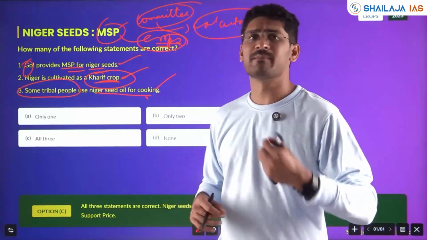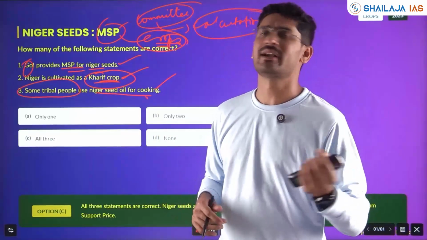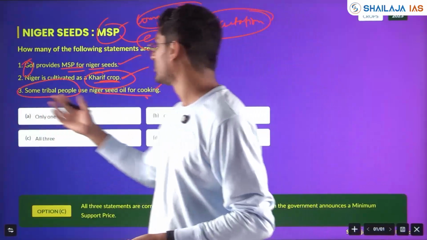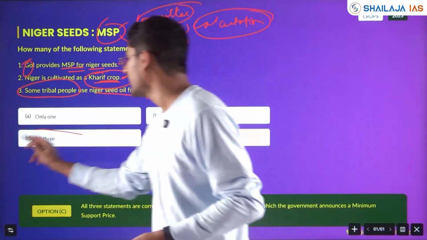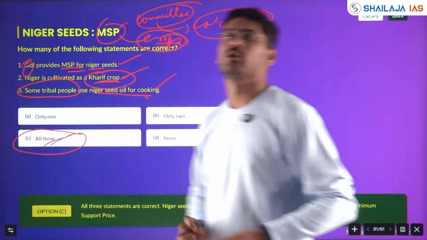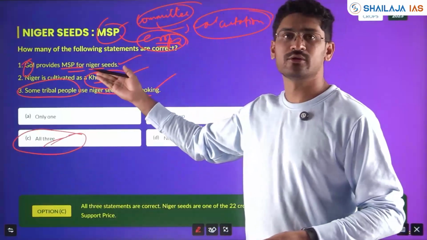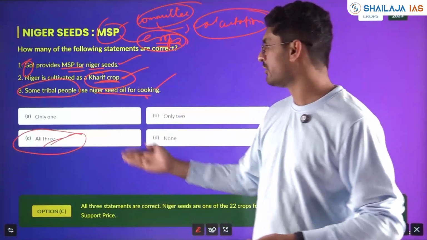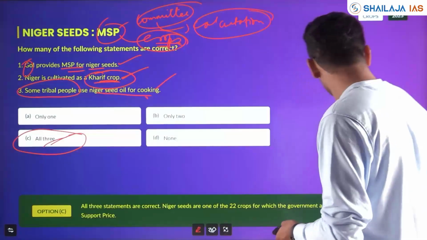Okay, it is telling some tribal. Even if one person from one tribe is cooking with Niger oil, then this statement will be right. So all three statements are correct. You need to know factual knowledge also, and you need to use common sense and logical understanding. You'll get the answer. Answer is all three.